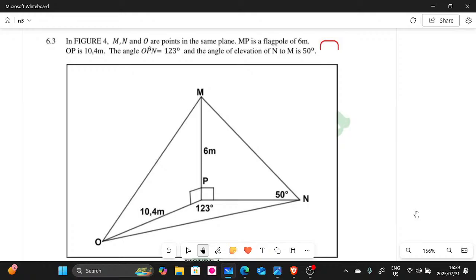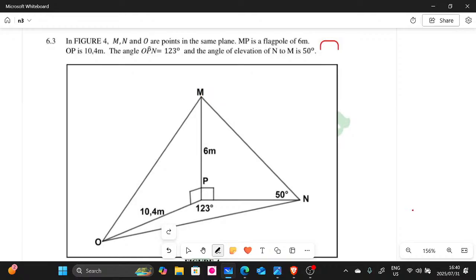So M, N and O are points in the same plane. Let me use the red color. M, N, and O, they say there are points which are in the same plane, guys. And then they say MP is this point here. They say it is the flagpole of 6 meters. As you can see, we have 6 meters there. It's a flagpole, that's where they put a flag. I assume when they say flagpole, this is what they mean, guys. You put the flag there.